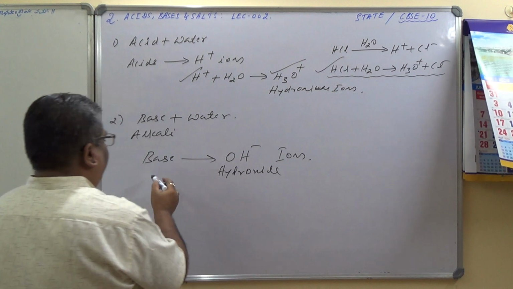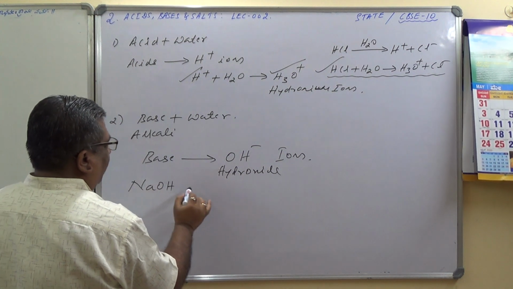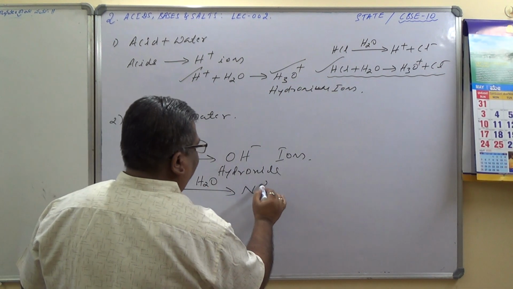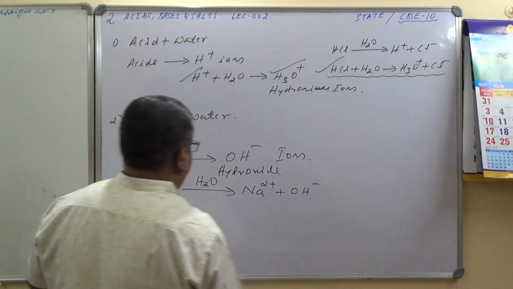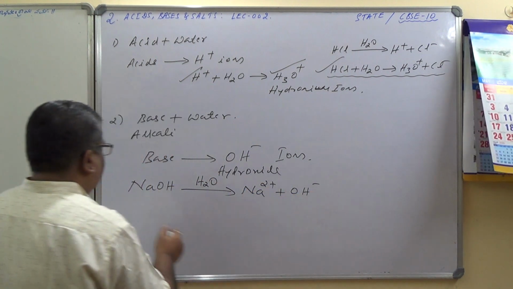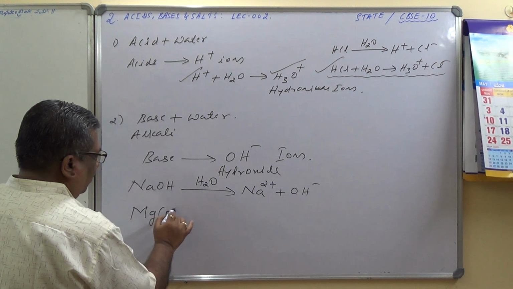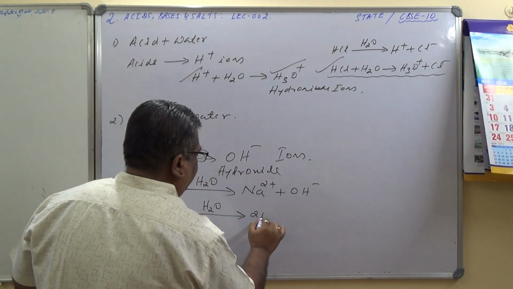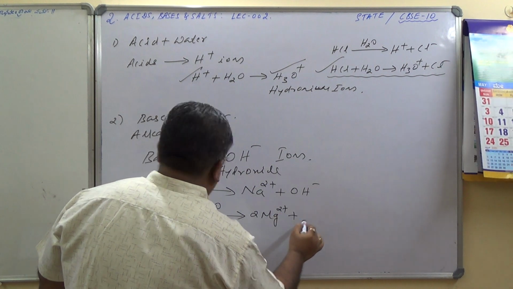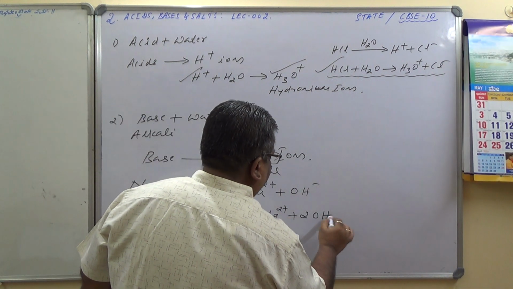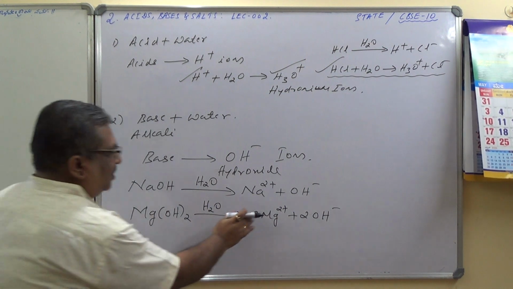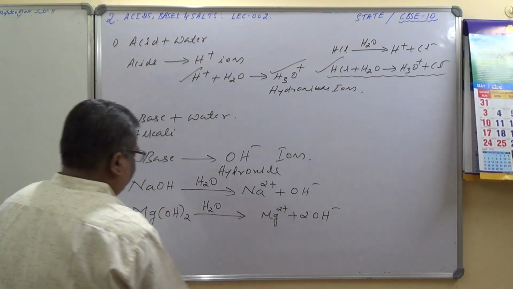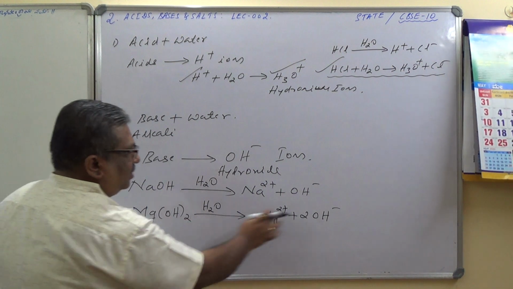Now I will take one more example. Sodium hydroxide, NaOH. In the presence of water, you will get sodium Na plus and hydroxide ions. These are called hydroxide ions. Mg(OH)2, in the presence of water, gives you Mg 2 plus and 2 hydroxide ions, 2 OH minus ions. Are you able to understand? Only one Mg, Mg 2 plus, and 2 hydroxide ions. Mg is a 2 plus ion, hydroxide is 1 minus.